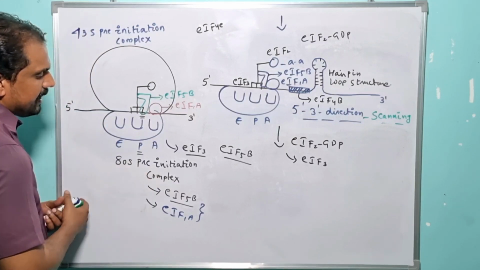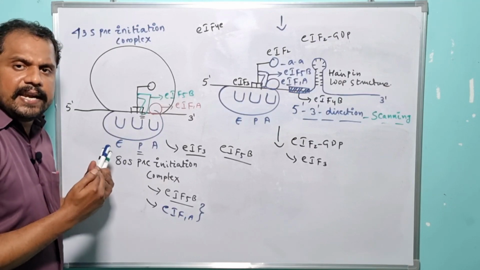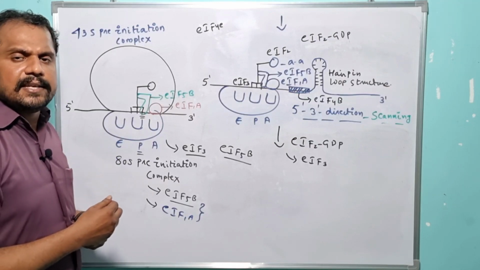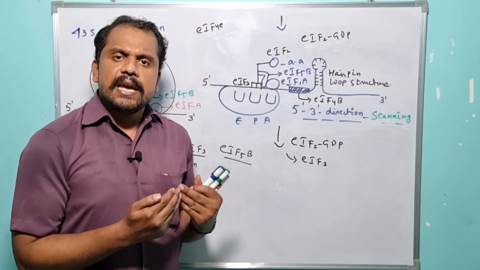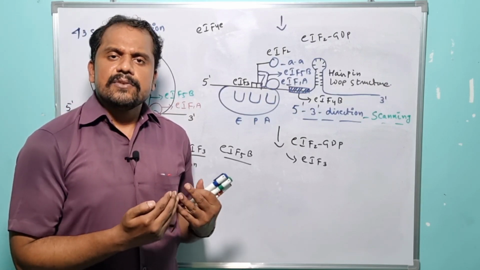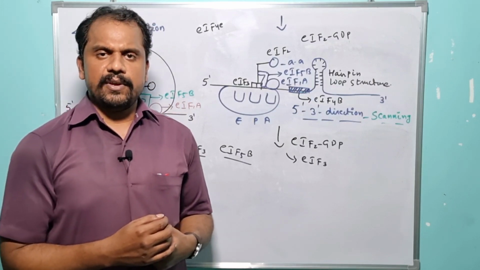So the formation of the 80S pre-initiation complex indirectly suggests that the initiation phase of the translation mechanism in eukaryotes was successfully organized, right? So this is about the initiation phase of the translation mechanism in the case of eukaryotes.